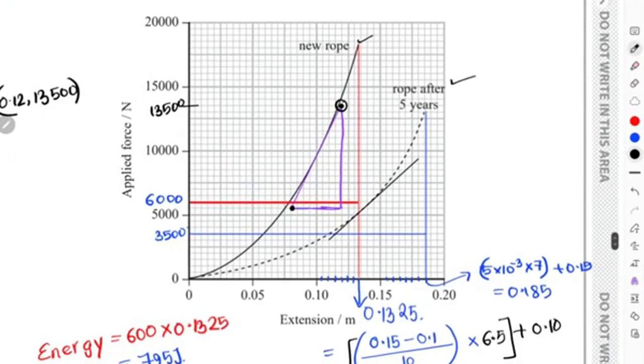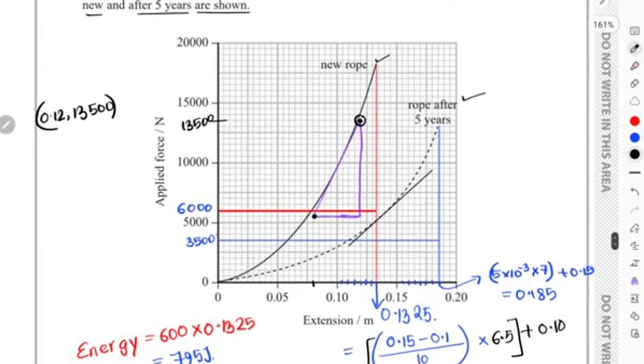Okay, and then again for this point, you are getting 5,500, and the x-axis over here is 5 into 10 to the power of minus 3 multiplied with 6 and then added with 0.05, which is 0.08 over here. So for that point, you are again getting 0.08 and 5,500. So if you want to find out the change in y-axis over here, that is going to be 13,500 minus 5,500.